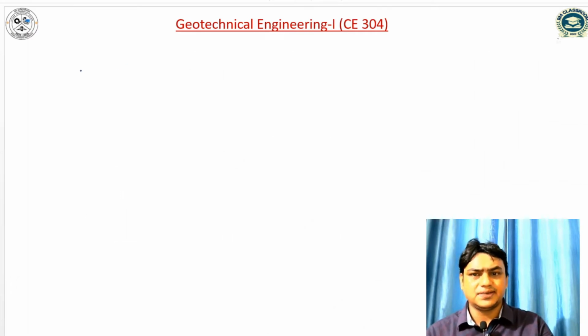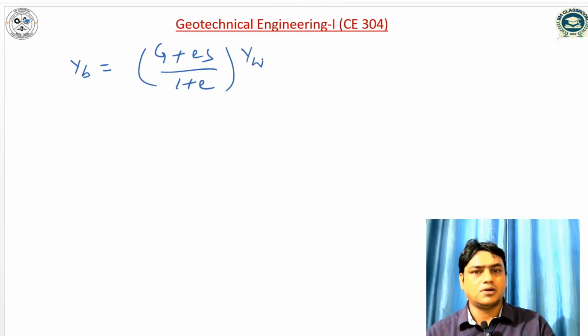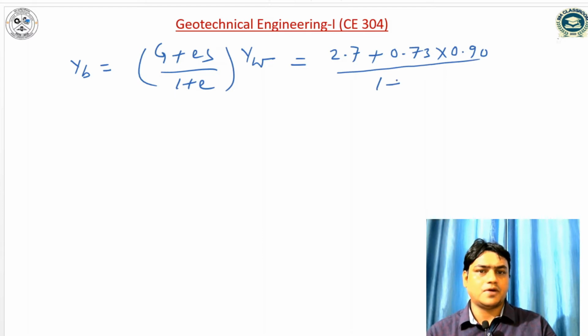We know that the expression of bulk density is equal to (G plus eS) divided by (1 plus e) into gamma w. So I put the value of specific gravity 2.7 plus void ratio 0.73 into degree of saturation divided by 1 plus 0.73.